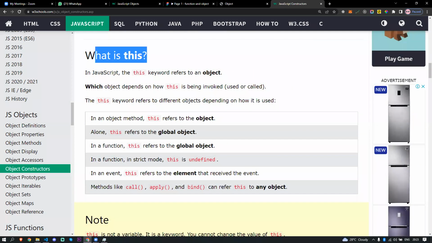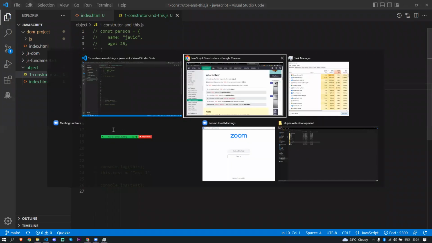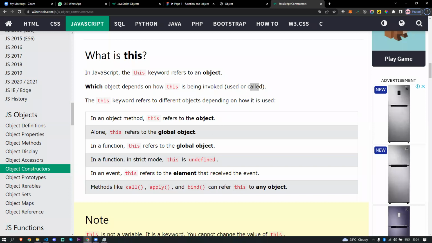What is this? In JavaScript, the this keyword refers to an object. The window is an object in our case, right? Which object depends on how this is being invoked, used, or called. What they are actually saying is that when we call the this keyword here in the global scope, it returns the actual global object, right?